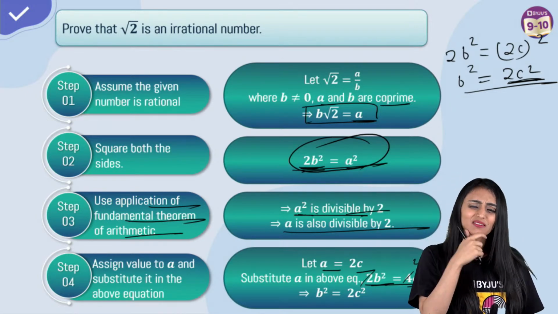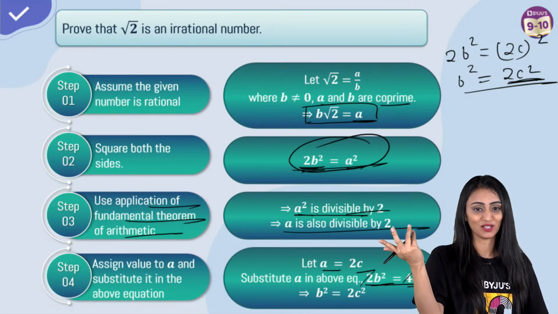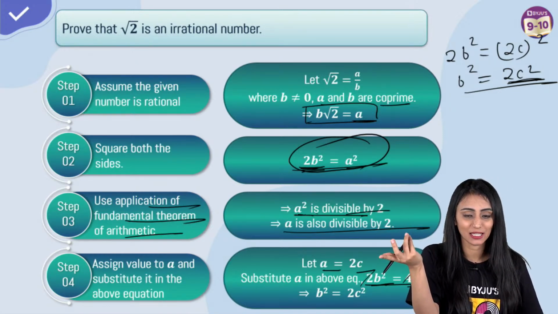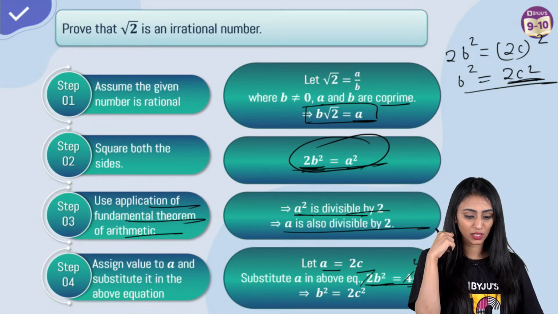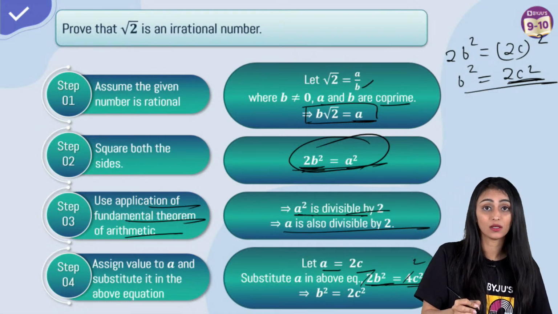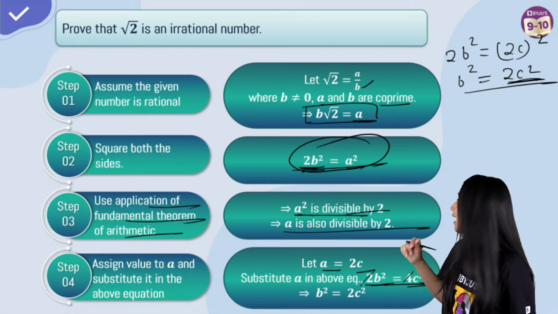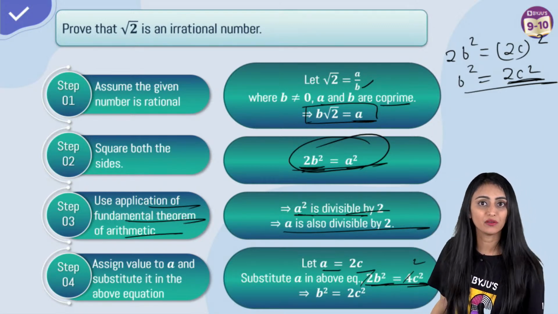Any doubts? Why c? It's not that you have to take c only. You can take any other variable also. Not necessary that you have to take c. Ma'am, why will we assume a as 2c, why not b? The answer I can give you is because b is already there. Please don't assume b. So assume any other variable which is not mentioned here, to avoid confusion.